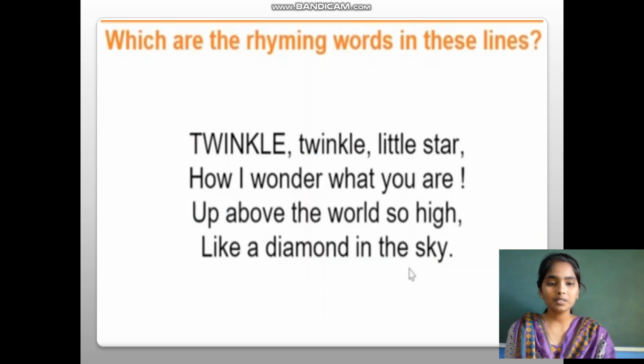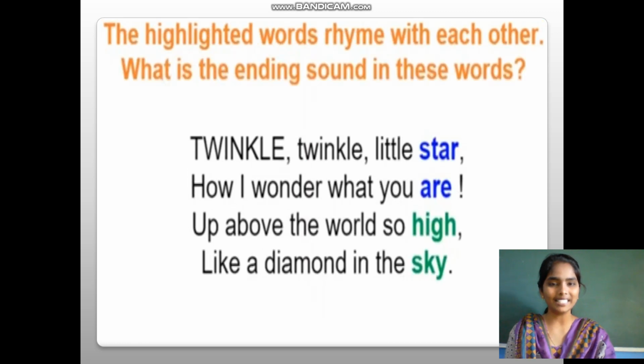I want to say one stanza, as you learnt in your childhood days. Twinkle, twinkle, little star, how I wonder what you are, up above the world so high, like a diamond in the sky. Which are the rhyming words in these lines? Yes, star, are, high, sky, isn't it? The highlighted words rhyme with each other. It's the same color for rhyming words with each other.